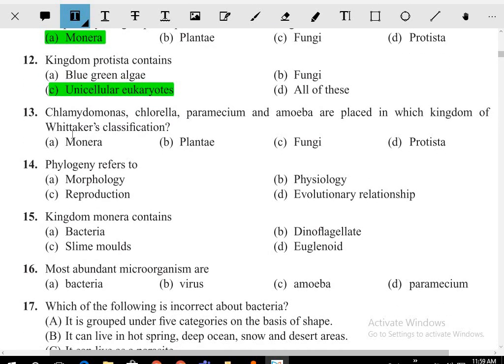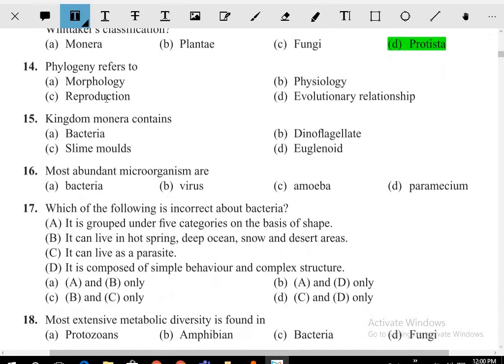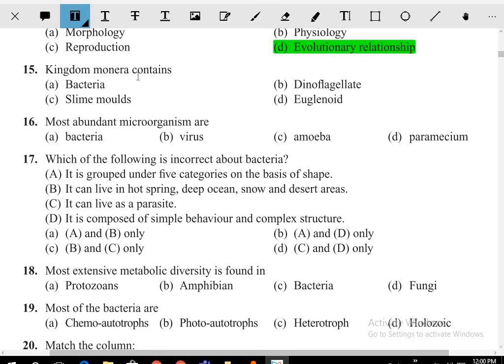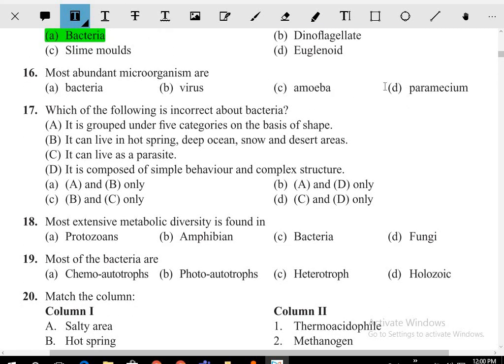Protista includes the unicellular eukaryotes. Chlamydomonas, chlorella, paramecium, and amoeba are placed in which kingdom in Whittaker's classification? Chlamydomonas is placed in Protista. तो Chlamydomonas प्रोटिस्टा में होता है. फाइलोजेनी refers to what? Evolutionary relationships. Kingdom Monera का जो kingdom है ना, इसमें क्या क्या होता है? Bacteria. The most abundant microorganisms are also bacteria.